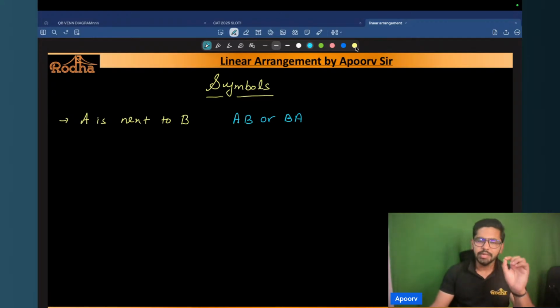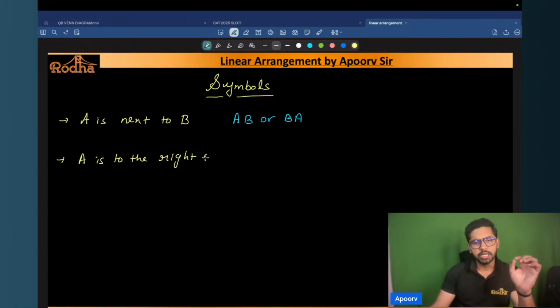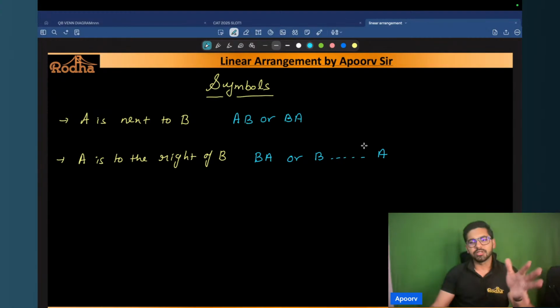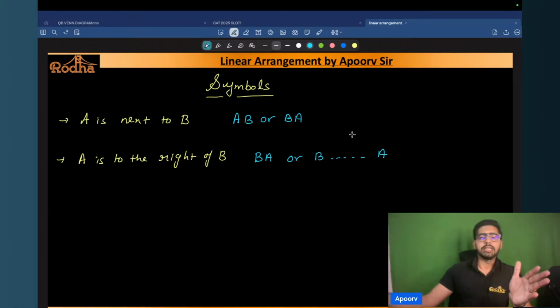Now, one very important statement that people get confused by is when I say A is to the right of B, right? What people do here is assume that A is to the immediate right of B, but that is not necessary. It is also possible that A can be somewhere to the right of B. So when you say that A is to the right of B, it is not necessary that A has to be to the immediate right of B. It can be somewhere to the right of B as well, right?